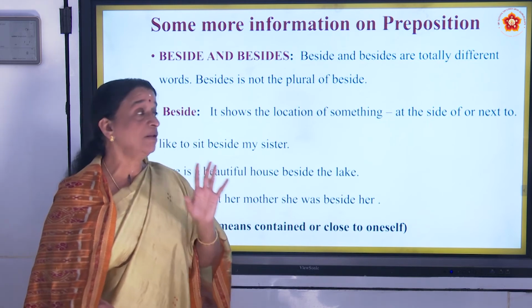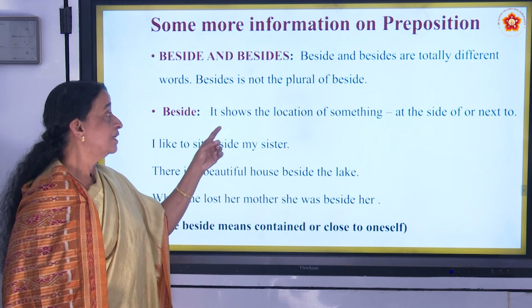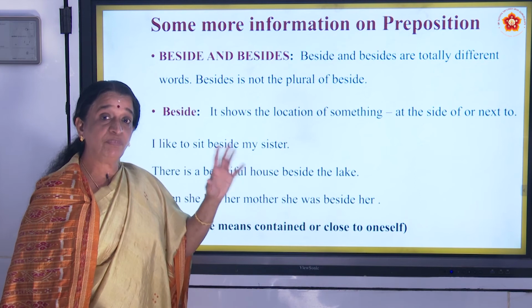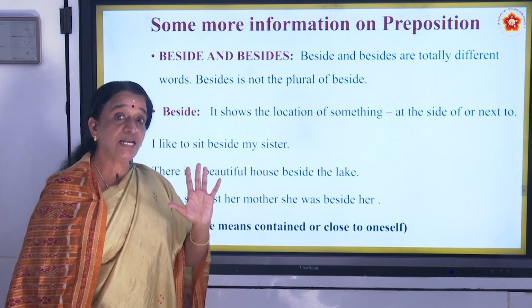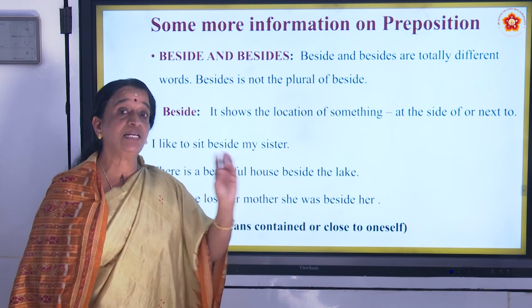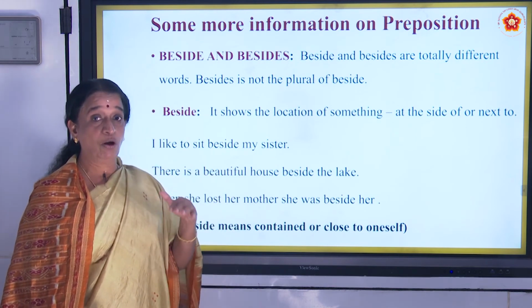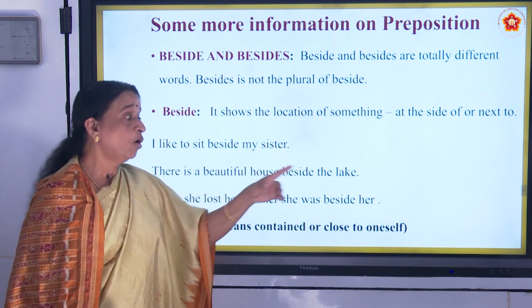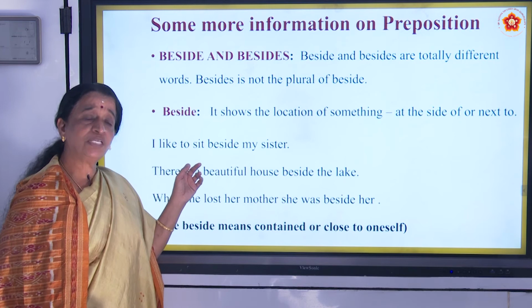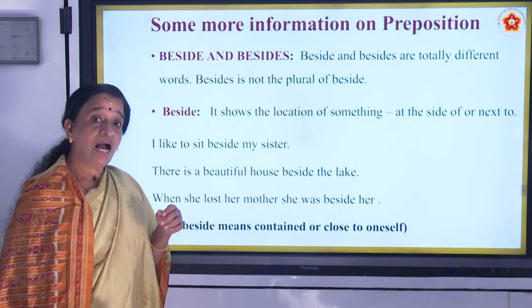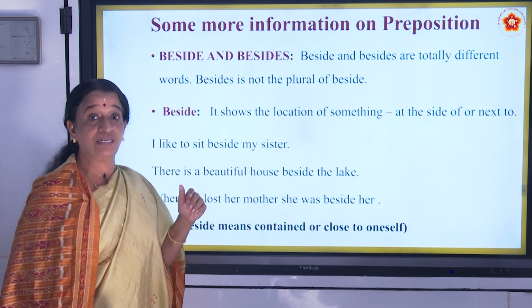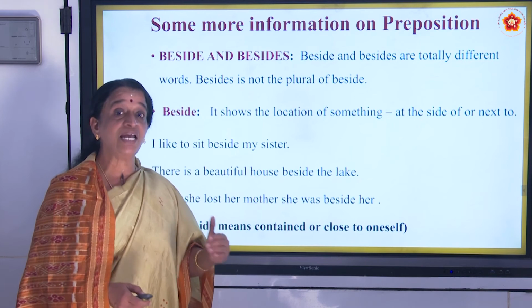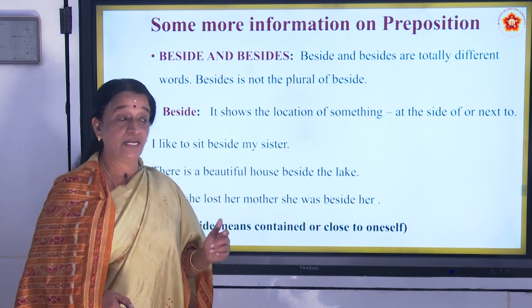It has got different meanings. Beside shows the location of something. At the side of, beside. Beside means sitting next to, or standing next to, or parking next to. You can say beside, at the side of, or next to. I like to sit beside my sister. That means I like to sit near to my sister. At the side is the meaning of beside.